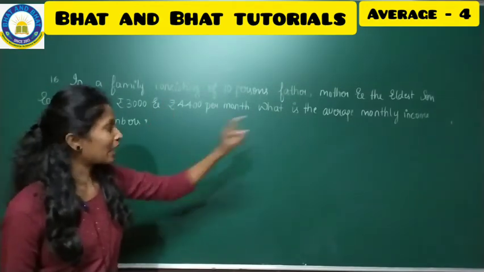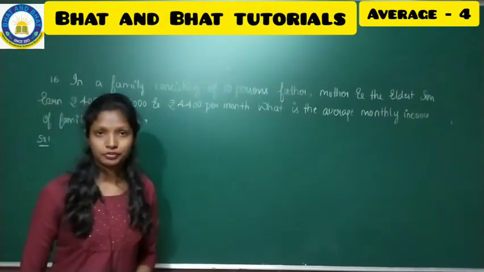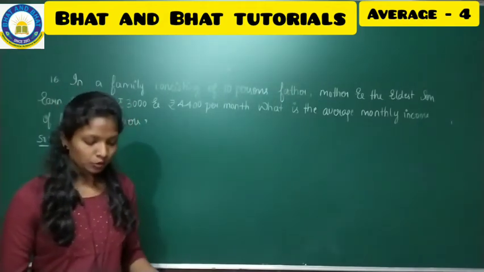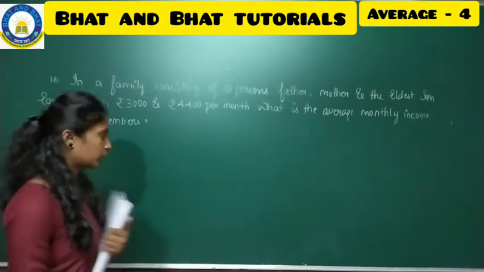Then what is the average monthly income of all the family members? You have to find it out using the formula.